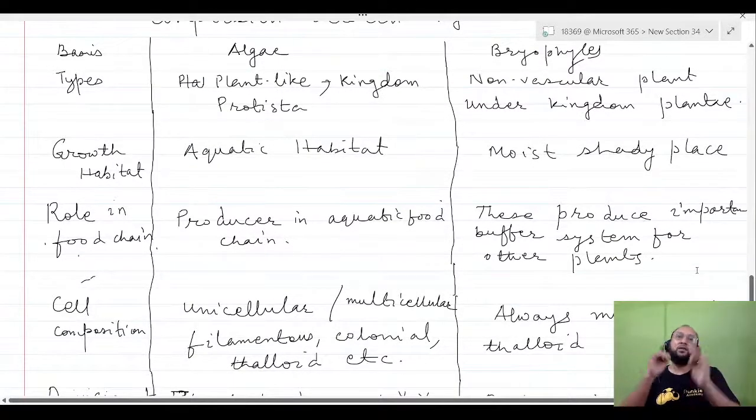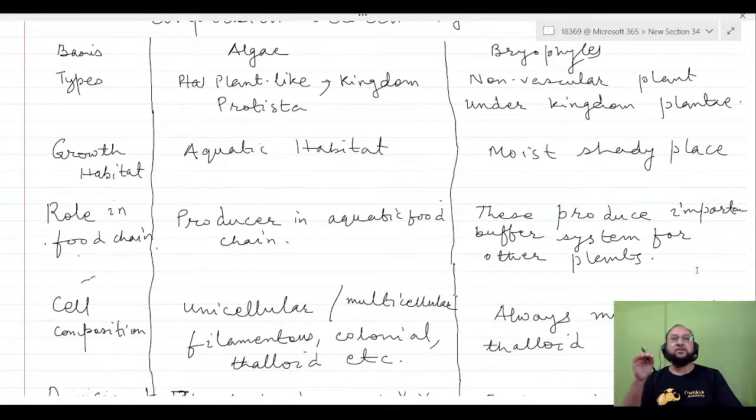Algae are smaller than bryophytes because they may be unicellular also. But in case of bryophytes, there is no unicellular form. All are multicellular. The unicellular forms of algae are placed under kingdom Protista, but not all, and some are placed under kingdom Plantae because they are multicellular. Bryophytes are all kingdom Plantae. They are non-vascular like algae.